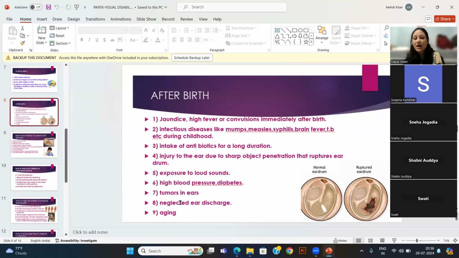High blood pressure or diabetes, tumor in ears, neglected ear discharge, aging. These are all factors that can affect the hearing loss of an individual. And this is the picture of a ruptured eardrum that happens due to loud noise as well, due to poking something as well, any of these causes.